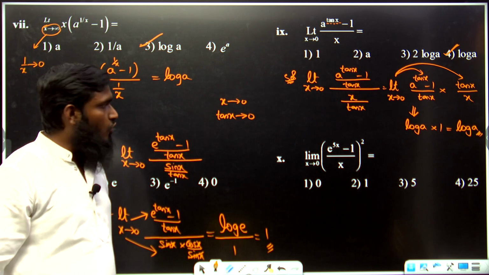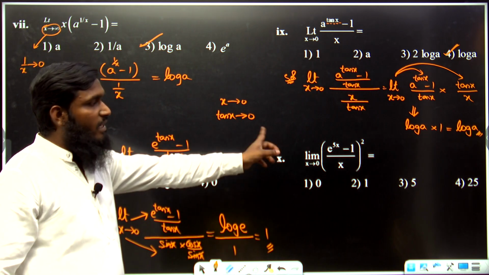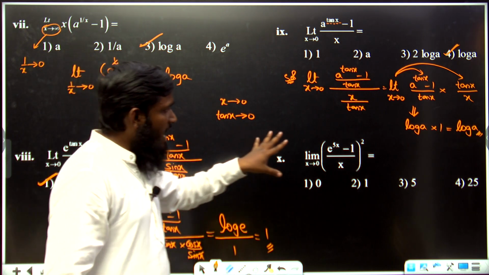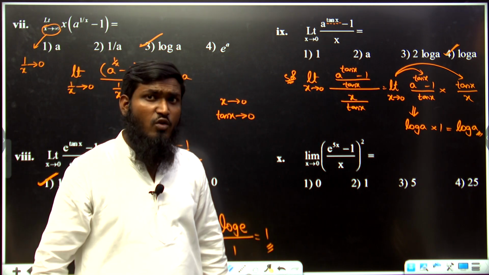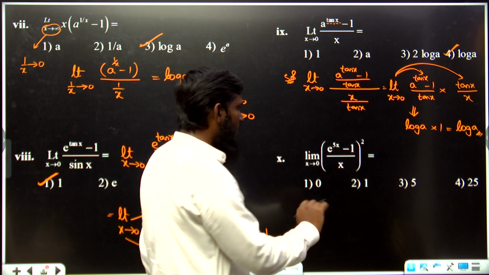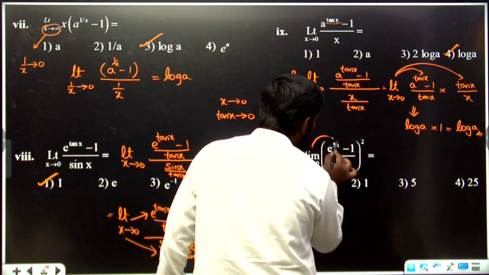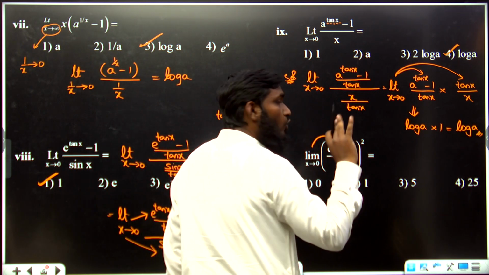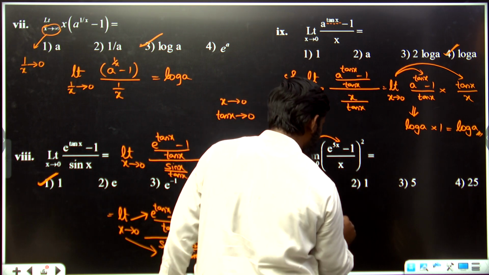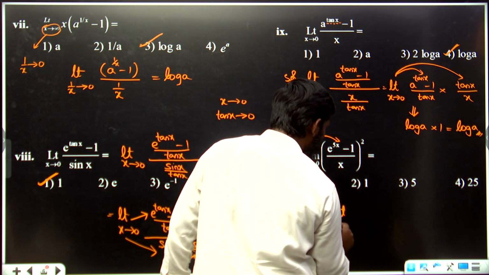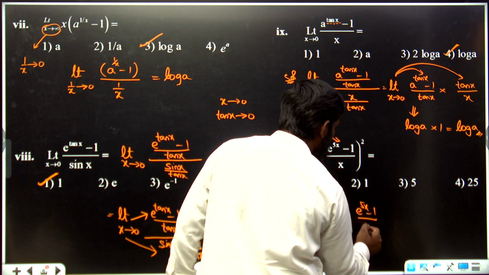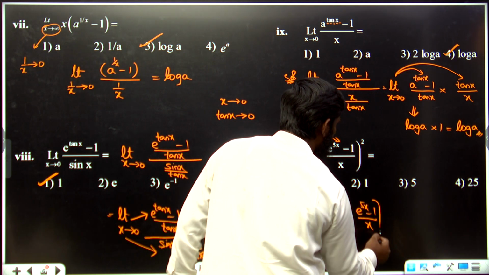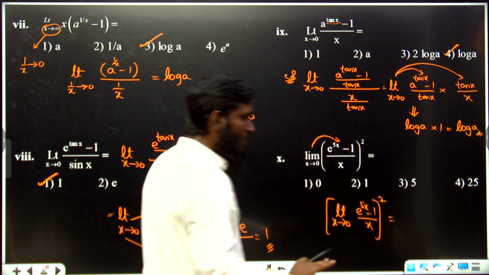Limit x tends to 0, (e power 5x minus 1 by x) whole square. Now whenever we have this, according to basic properties of limits, we have to apply the limit only for the function, and the whole square we keep as it is. Means we write this as (limit x tends to 0, e power 5x minus 1 divided by x) whole square. This part we have taken.